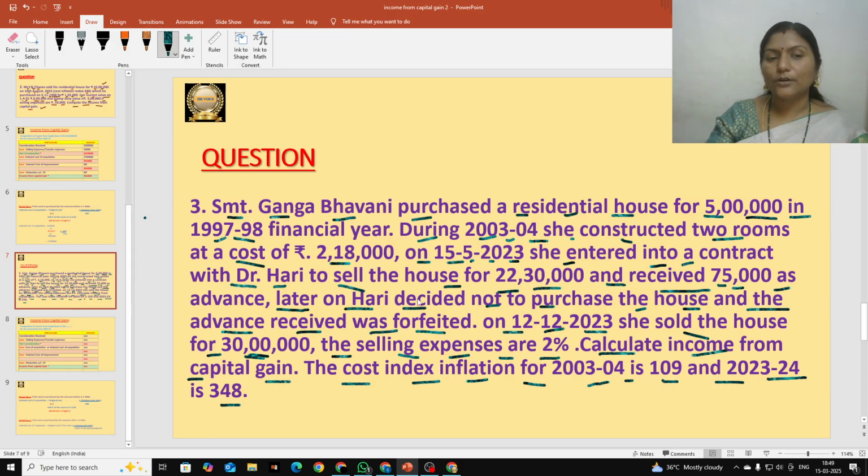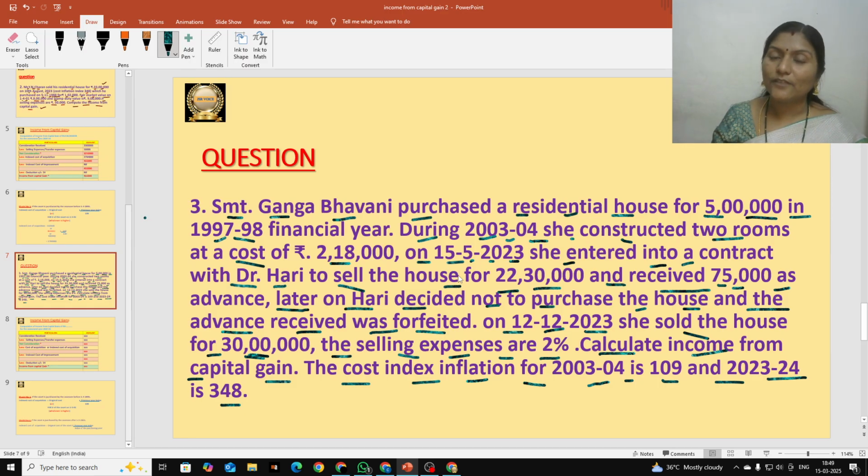Next, let us go to the solution, but before going into the solution, let us discuss the question once. Ganga Bhavani is the assessee name, and she purchased that house for 5 lakhs in the year 97-98. So it is a long term capital asset, purchased before 1-4-2001. And in 2003-04 she constructed 2 rooms to the house for 2,18,000. So we should calculate indexed cost of improvement also.